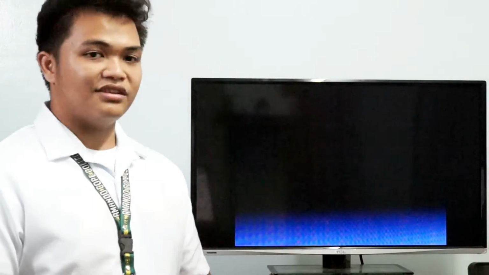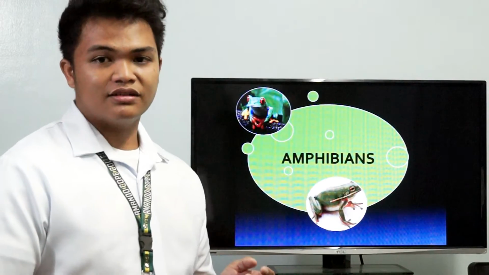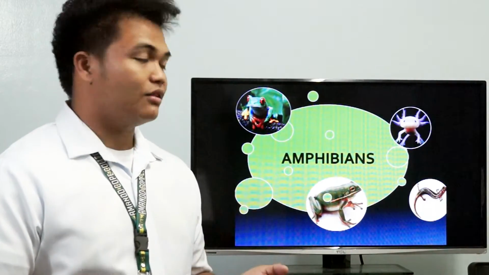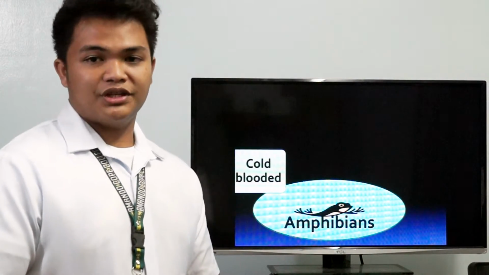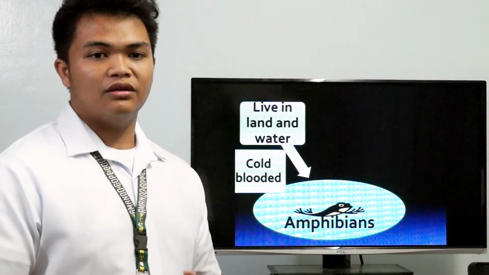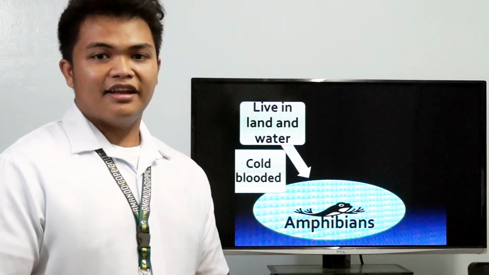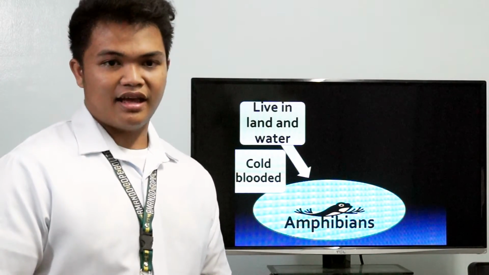The next one is amphibians. Amphibians are a group of animals that include frogs, toads, salamanders, and more. Amphibians, like fish, are cold-blooded. Unlike fish, amphibians can live on land and in water, and have smooth, moist skin.